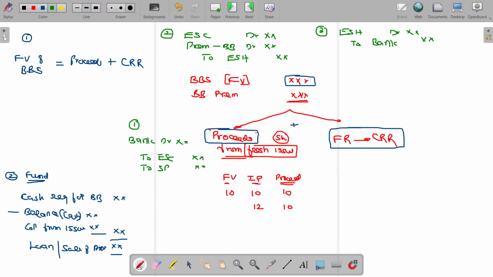Fourth entry, if you are paying more, this will be a loss. This loss will be adjusted to your profit and loss account or free resources. Free resources are nothing but profit and loss, general reserve and so on. I will give the list later. Free resource account debit to premium on buyback. This loss is adjusted.